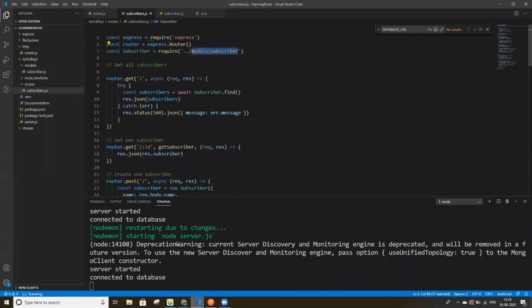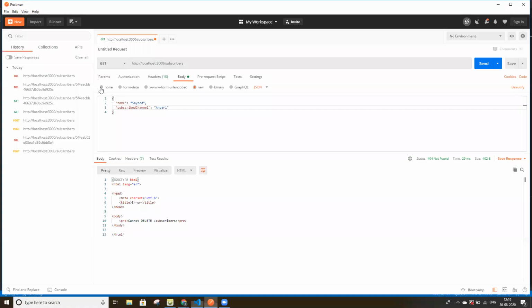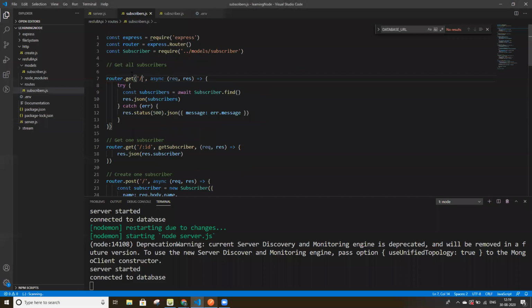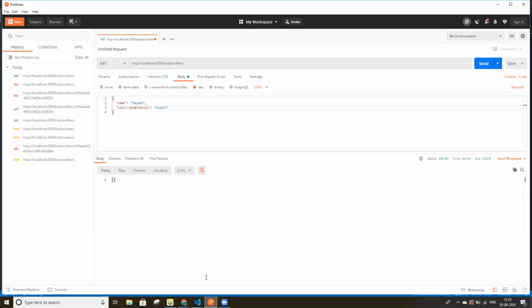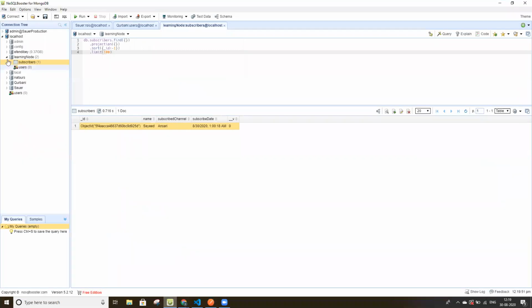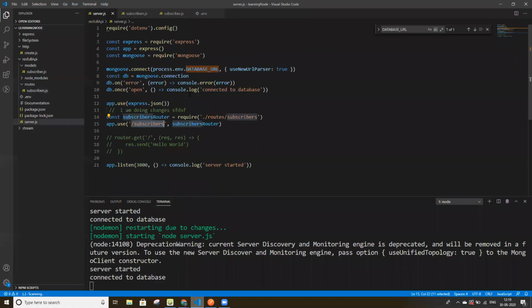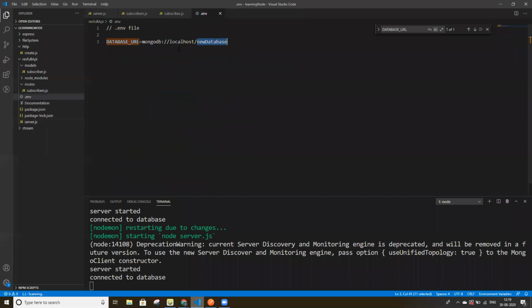Here we have a lot of routes. For the get route, if we execute this, it will fetch all the subscribers available in our database. If we look in our database, the name of the database is new database.